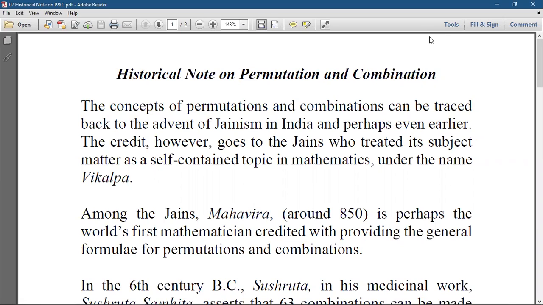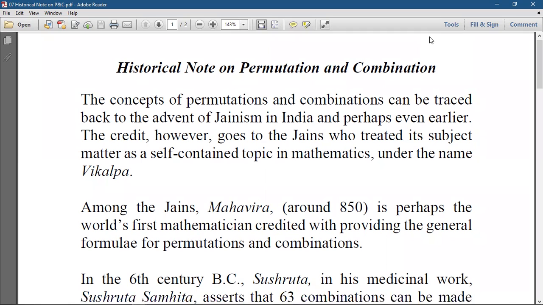Among the Jain mathematicians, Mahavira, around 850, is perhaps the world's first mathematician credited with providing the general formula for permutation and combination, which we have already seen in your previous classes. That means nPr and nCr in the form of n into n minus 1 into dot dot.